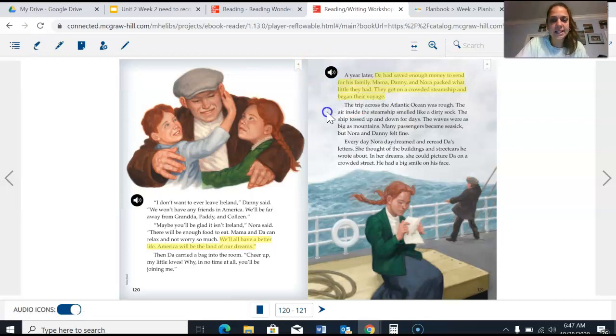Let's read on to see if there are any other important details that show or prove our prediction that the characters are hoping and dreaming for a better life.